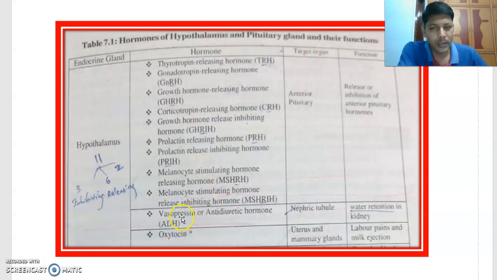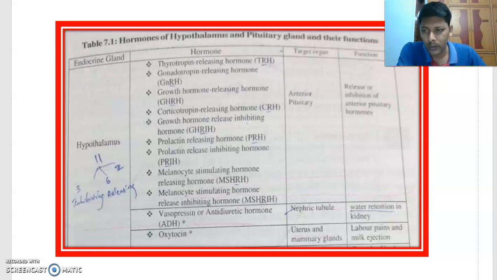And next, in addition to these nine, there are two more. Vasopressin, otherwise called antidiuretic hormone, which prevents diuresis, excess urine, and oxytocin. Vasopressin's target is the nephric tubules; its main target is the DCT and collecting duct. Oxytocin acts on the uterus and mammary glands, and these are the functions of these hormones. That's about the hypothalamus. Practice all these hormones.